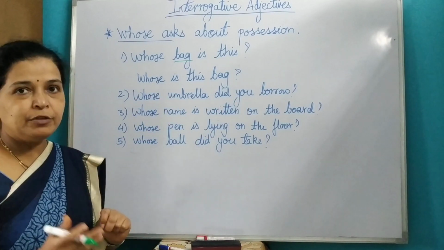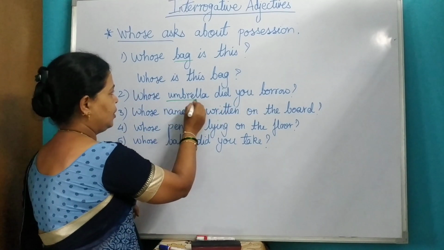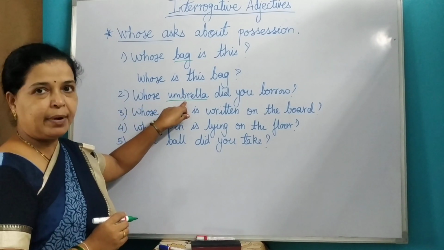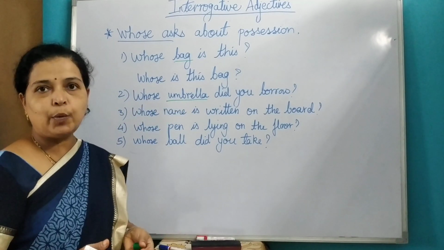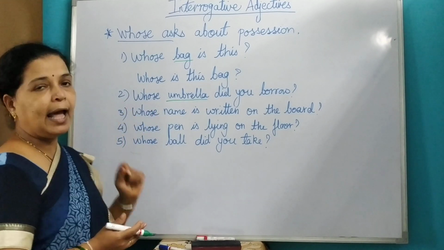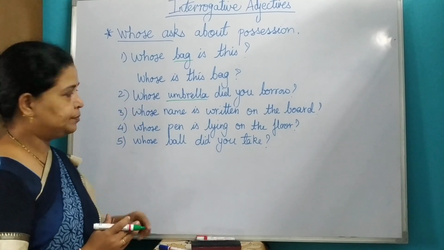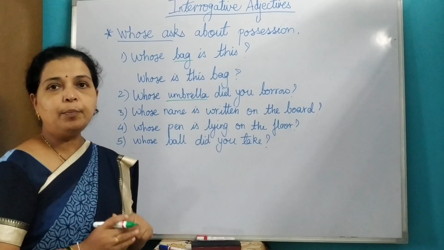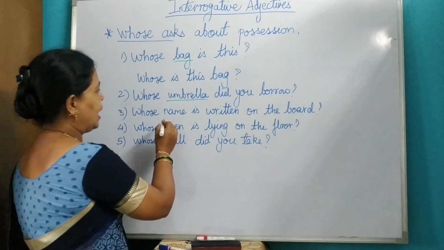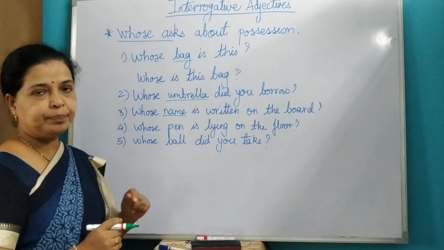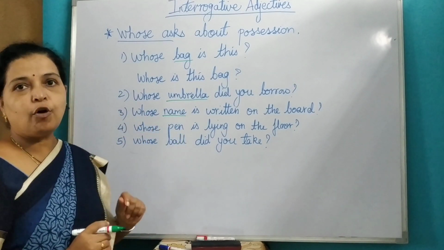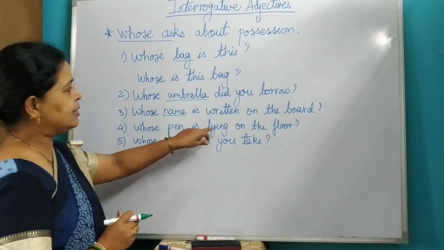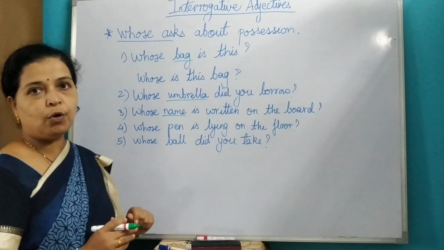Next sentence. Whose umbrella did you borrow? Here, which is the noun? Umbrella. Whose is describing the noun umbrella as well as asking a question. So whose is an interrogative adjective. Third sentence. Whose name is written on the board? Here the noun is name and whose is an interrogative adjective. Next, whose pen is lying on the floor?